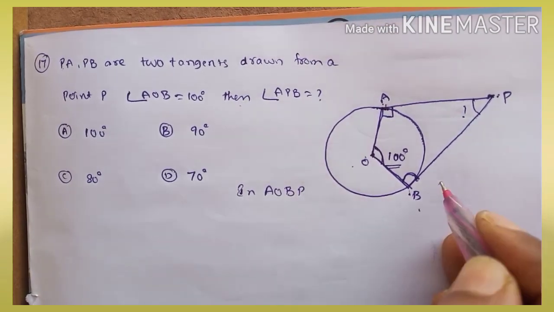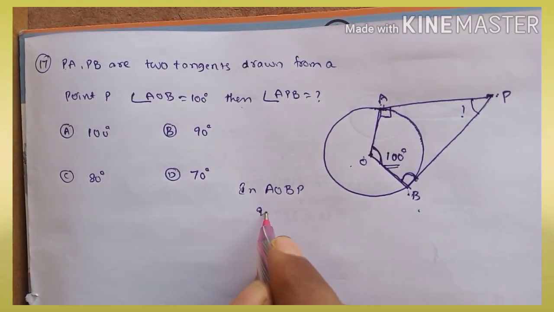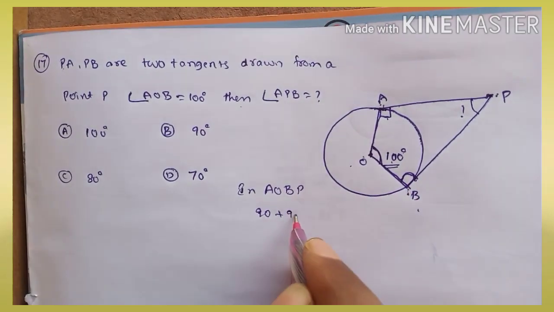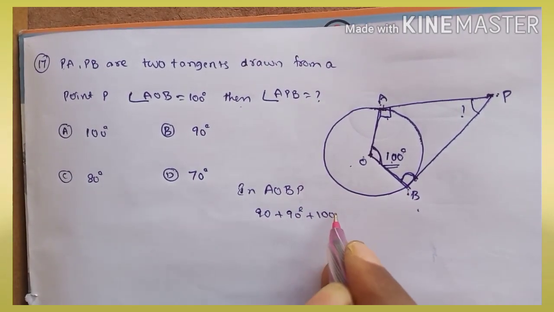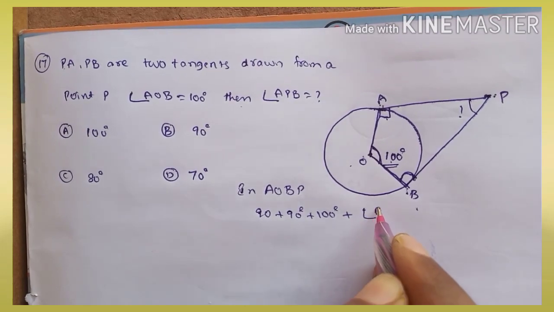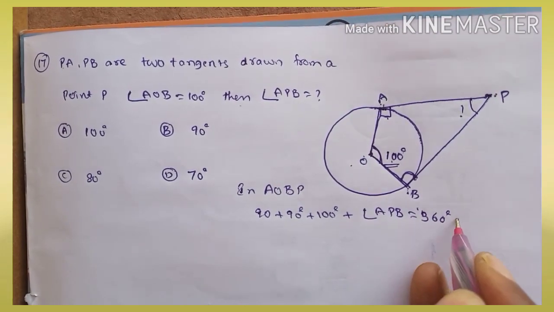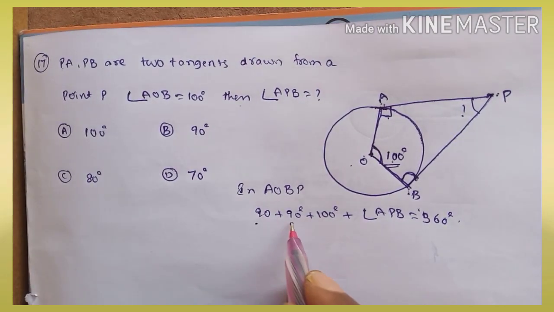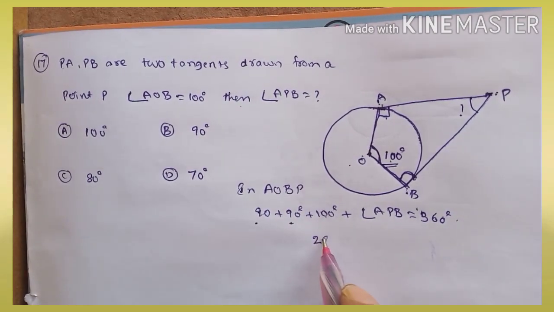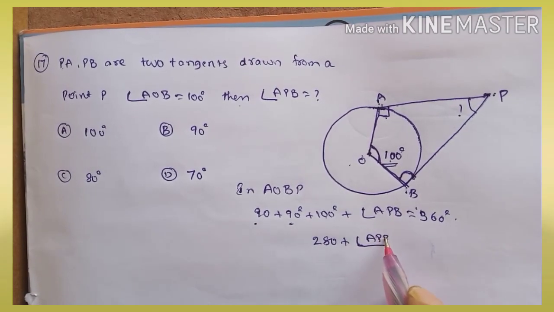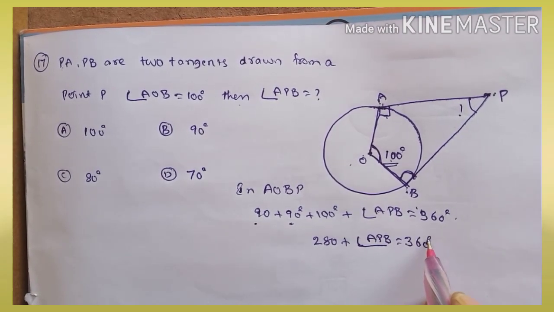Now in the quadrilateral AOBP, the sum of 4 angles is equal to 360. Here 90, here 100, here 90. So two 90s and 100 plus the angle APB is equal to 360. 90 plus 90 is 180, plus 100 is equal to 280, plus angle APB is equal to 360.